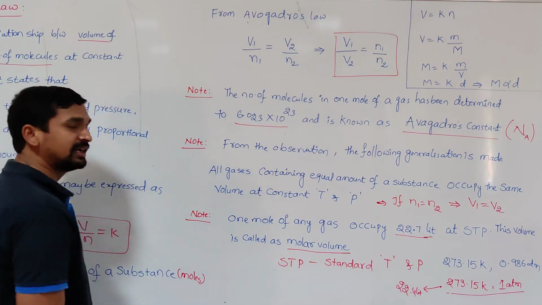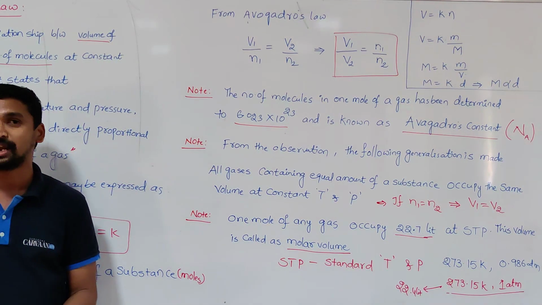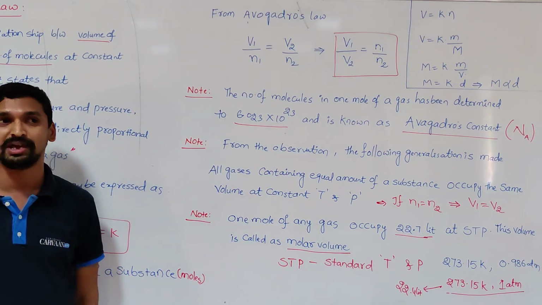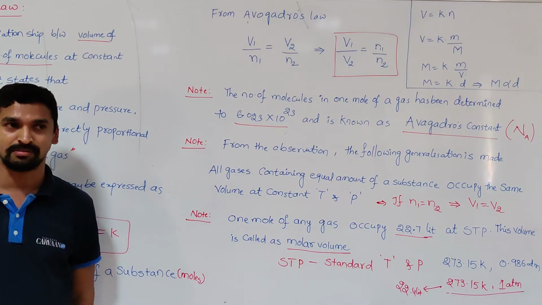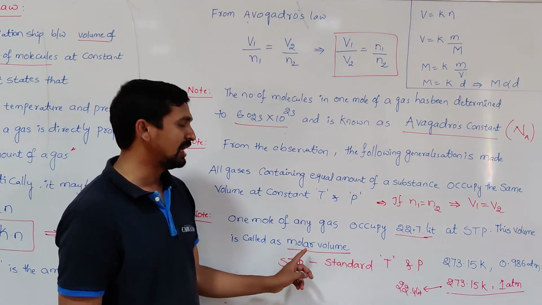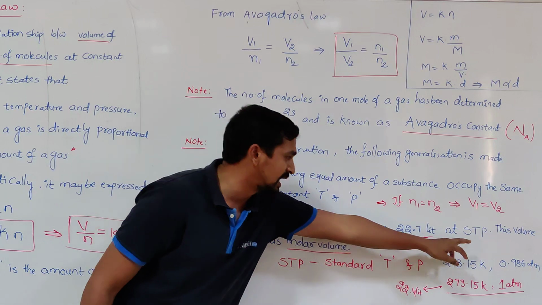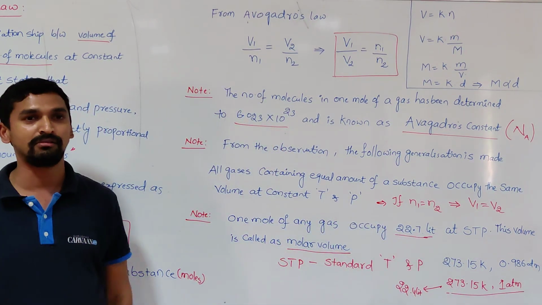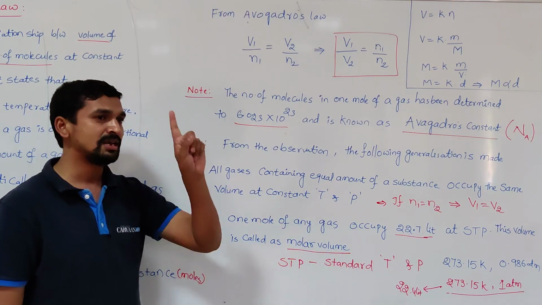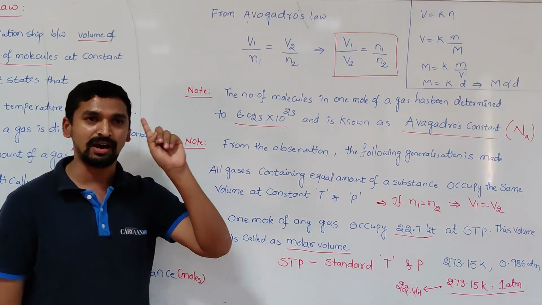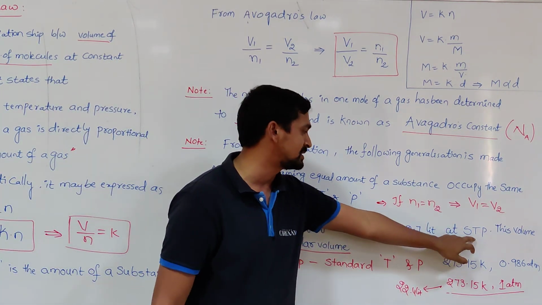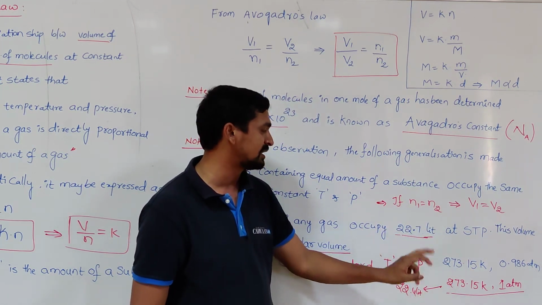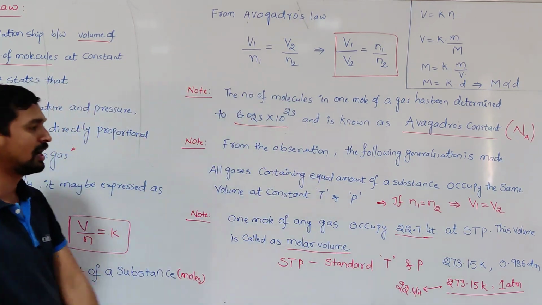So in the measurable properties we said the mass of 1 mole of a gas is called molar mass. Here, the volume occupied by 1 mole of gas at which condition? STP condition, that is called which one? Molar volume. Molar volume means the volume occupied by 1 mole of a gas at STP condition, that is 22.7 liters, is called molar volume.